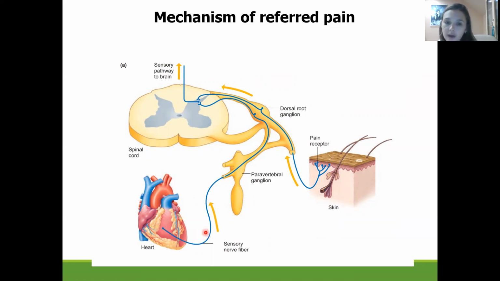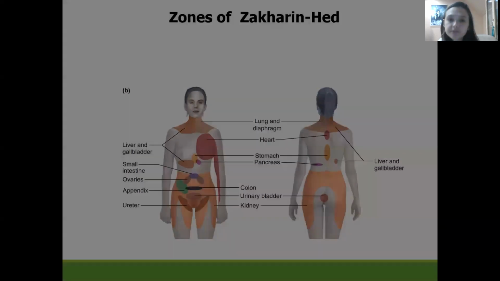The sensory nerve fibers together will enter the paravertebral ganglion, and further they will connect with the afferent nerve fibers of the sensory neuron in the dorsal roots of the ganglion, and together they are going to enter the spinal cord and the dorsal horns. As a result, the representation will be on the skin.